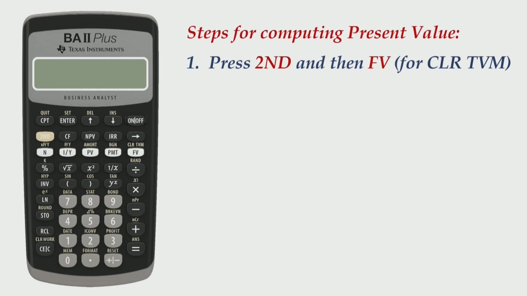Then the next thing you have to do is all the inputs. This row of buttons in your calculator represents all those required values to be given as input for any kind of time value of money calculation, any kind of TVM calculation. N represents number of years, I/Y is the rate of return, PV is the present value, PMT is the annual payment, and FV is the future value.